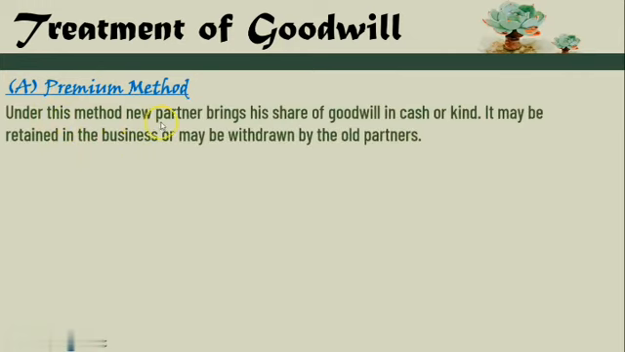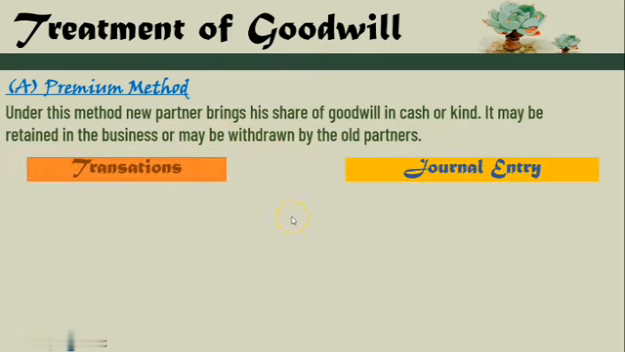Under this method, the new partner brings his share of goodwill in cash or kind. It may be retained in the business or may be withdrawn by all partners. Goodwill is very important from the business point of view, as we have already discussed. So when the new partner enters the business, he brings goodwill in cash. And if partners want, they will keep this amount in the business. That is called retained in the business, or if they want, they can withdraw the amount of goodwill from the business. So just see here the different cases of goodwill.